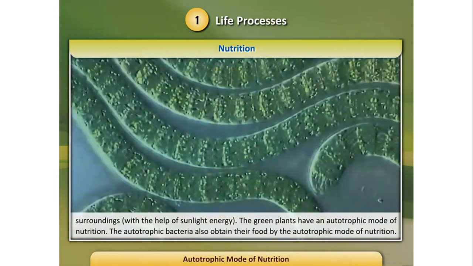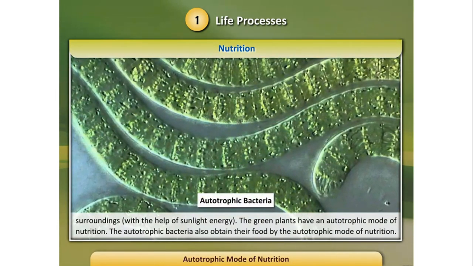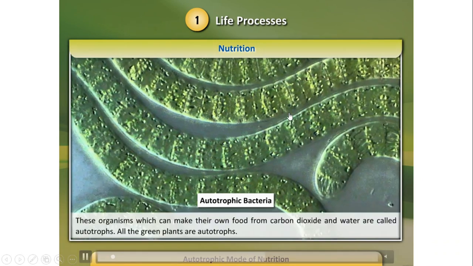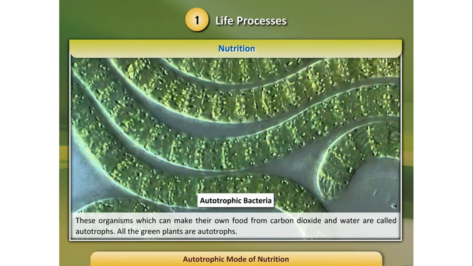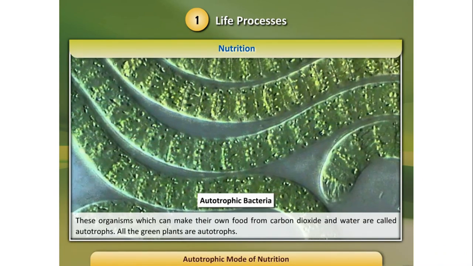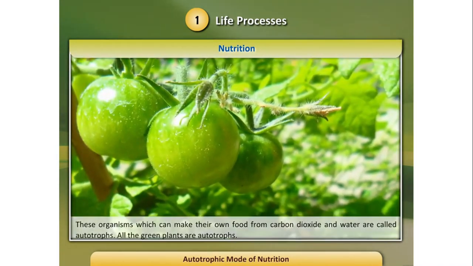Examples are green plants and autotrophic bacteria. Green plants and autotrophic bacteria are examples for the autotrophic mode of nutrition. See, this is now an autotrophic bacteria. So the mode of nutrition is the autotrophic mode of nutrition. See, these are green plants.